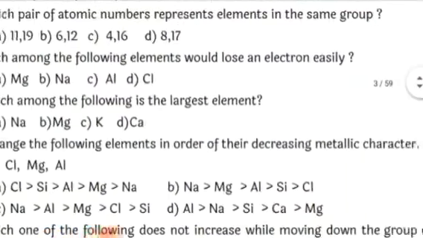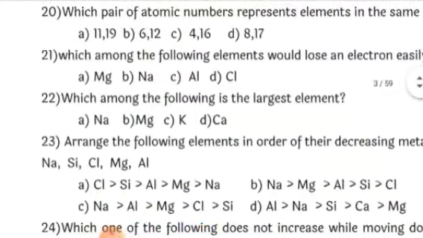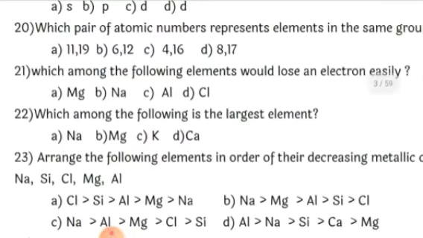Which among the following elements would lose an electron easily? Whenever an element loses an electron, it has an electropositive character. When it loses its electron very quickly, it has higher electropositive character and metallic character also. Among these, sodium is 11, magnesium is 12, aluminum is 13, and chlorine is 17. They belong to the same period, because each of them has 3 shells, so they belong to the third period.